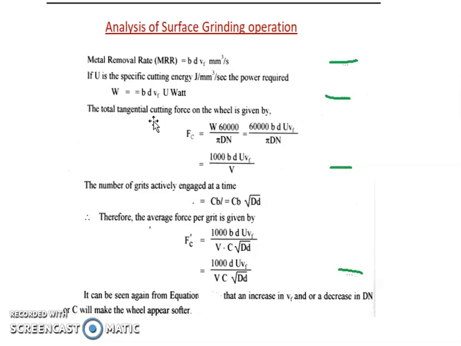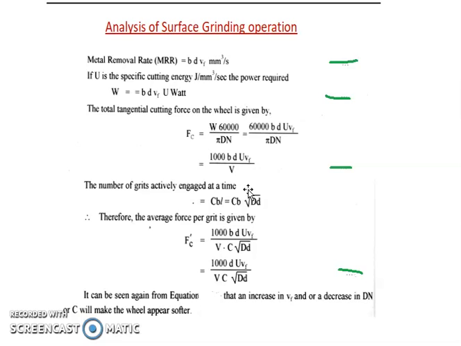Now the total tangential cutting force on the wheel, Fc, will be 60,000 W over pi D N, and W will be equal to B D Vf into U, where U is the specific cutting energy. So Fc, putting the value of W in this expression, comes out to be 1000 B D U Vf by V.